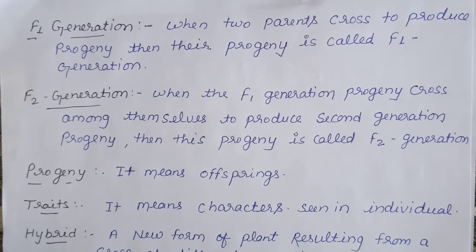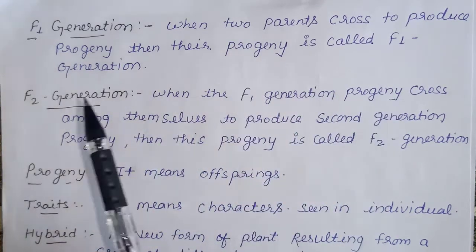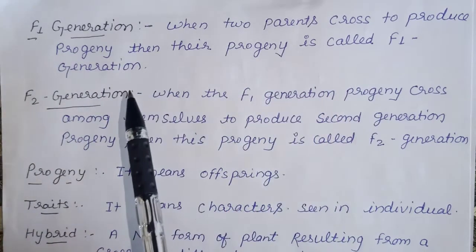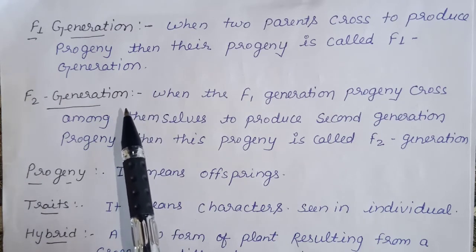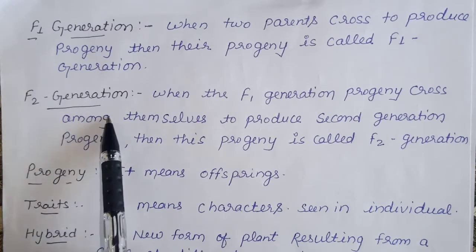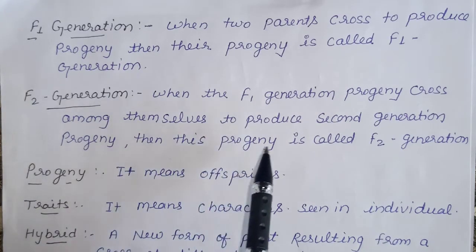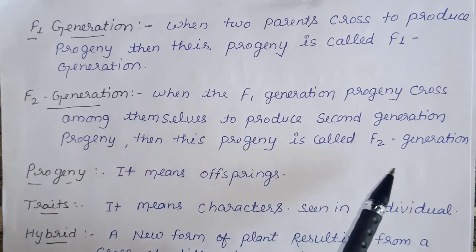In the next way, we discuss F1 generation. When two parents cross to produce progeny, then their progeny is called F1 generation. It means in F1 generation, the cross takes place between parental cells such as male as well as female. In F2 generation, when the F1 generation progeny cross among themselves to produce second generation progeny, then this progeny is called F2 generation.